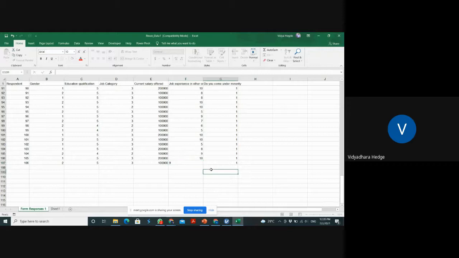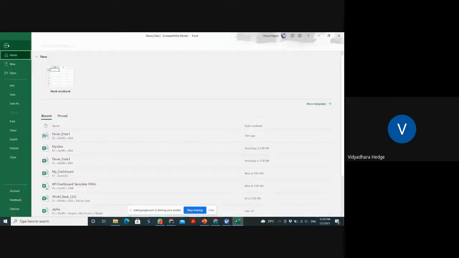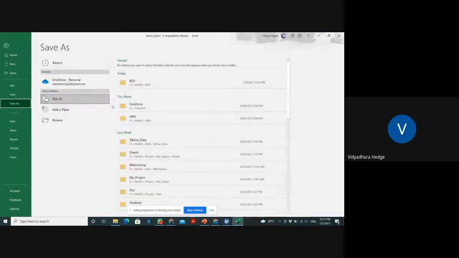Everything is now in a measure. So every cleansing is done. Now what I have to do is save as, so I am using the different data.